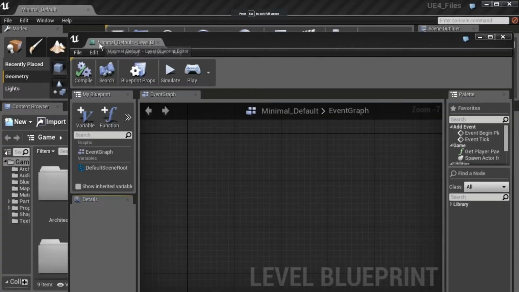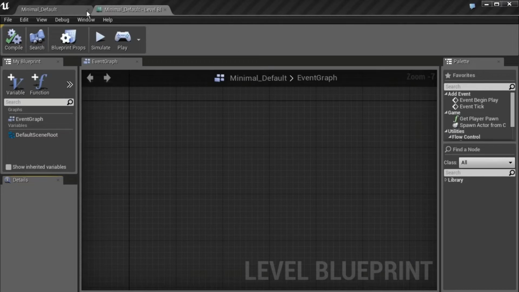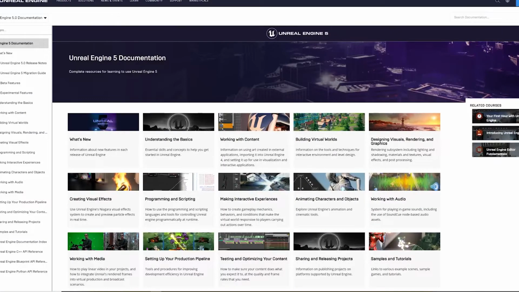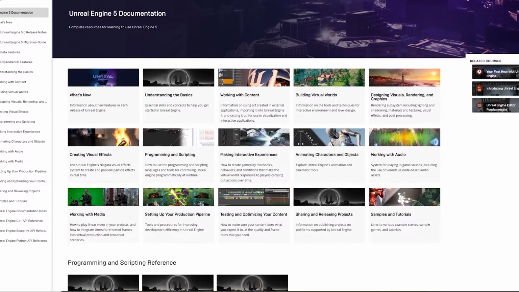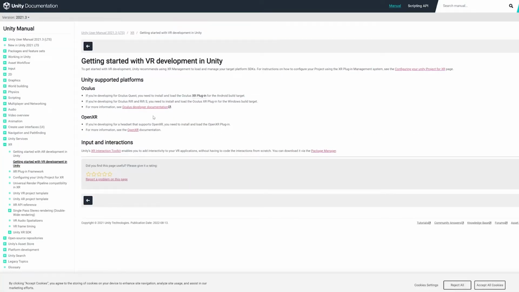It is said on the other hand that Unreal has an interface that is a lot harder to understand in terms of the documentation and learning material that is out there. Unreal is catching up. However, Unity clearly wins when it comes to the documentation, especially in the coding part, which is the core of every game.